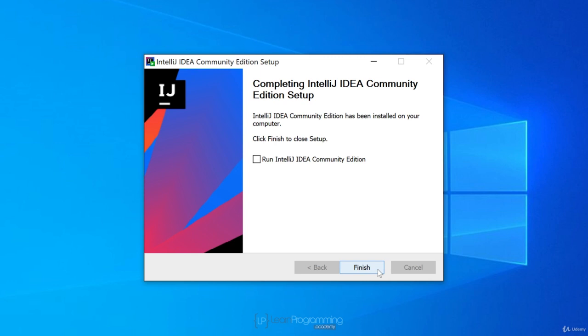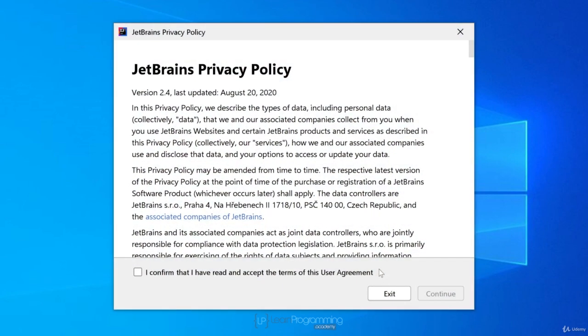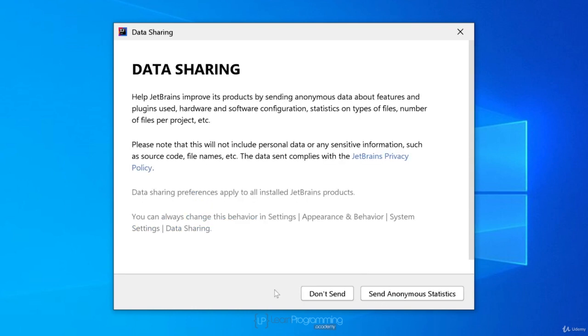Alright, so once it's installed, tick the box to run IntelliJ IDEA Community Edition and click Finish. Now you may or may not see this pop up. If you do see it, this is a standard privacy policy type agreement. Confirm that you've read it, and obviously you'll want to read that at some point. Click on Continue.